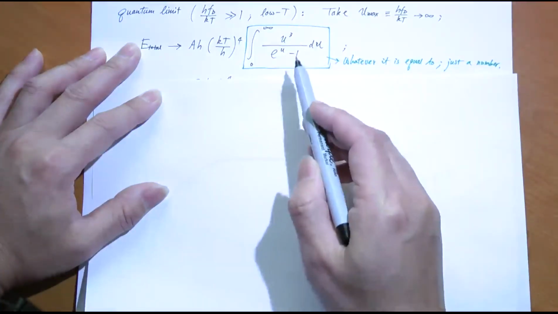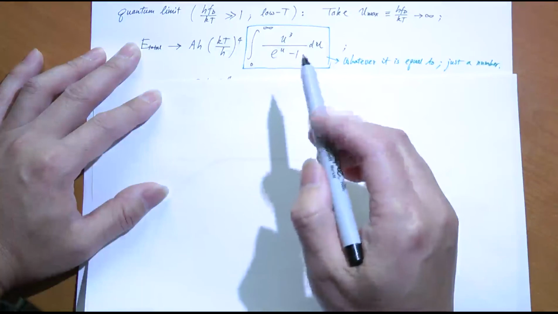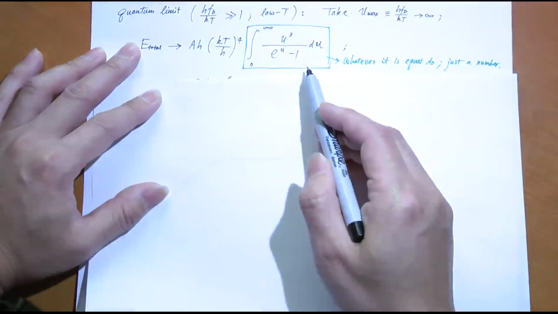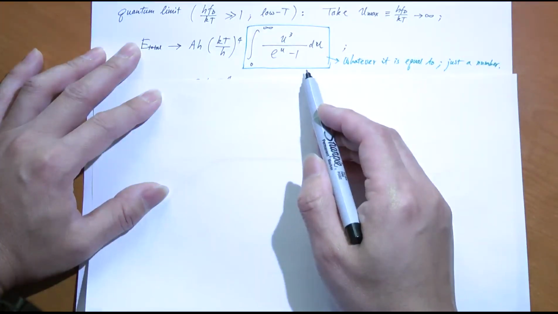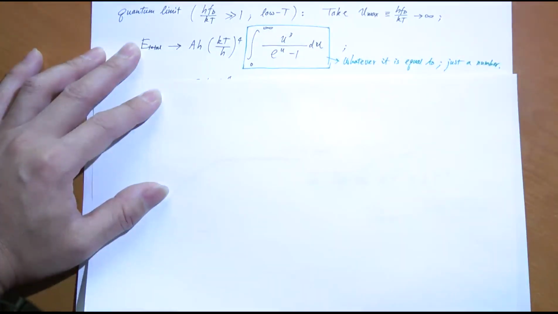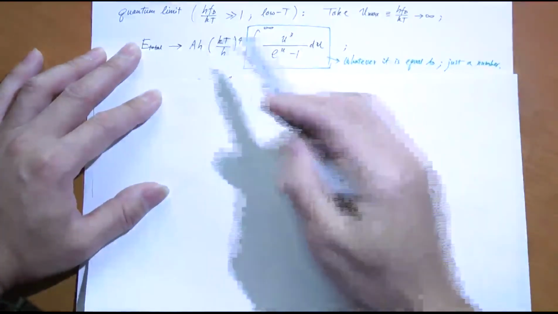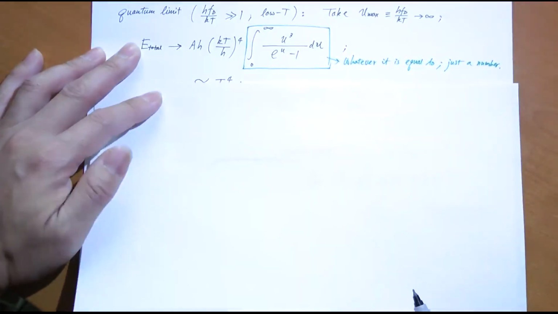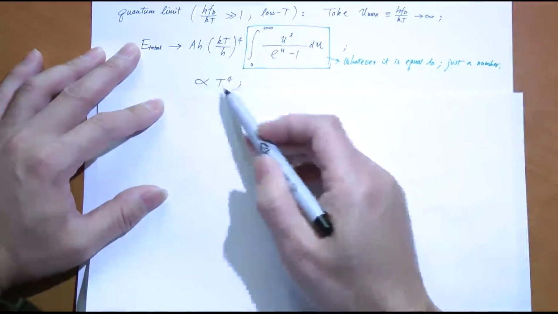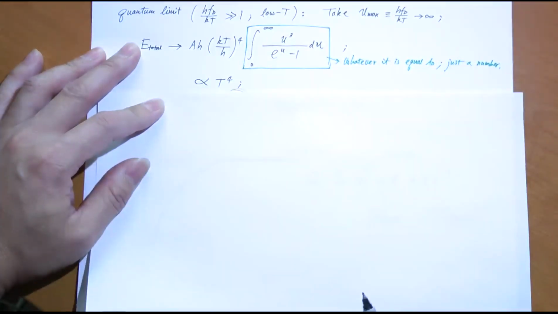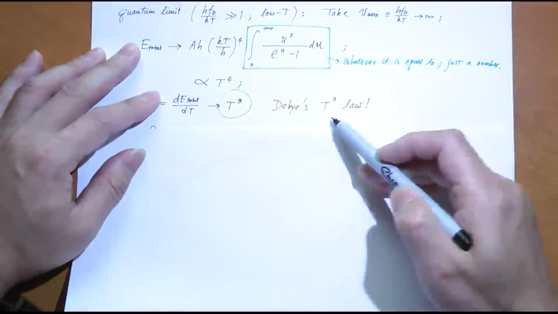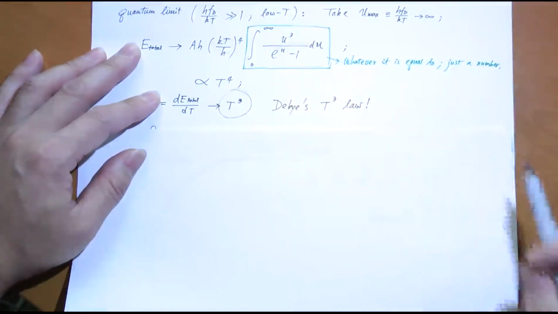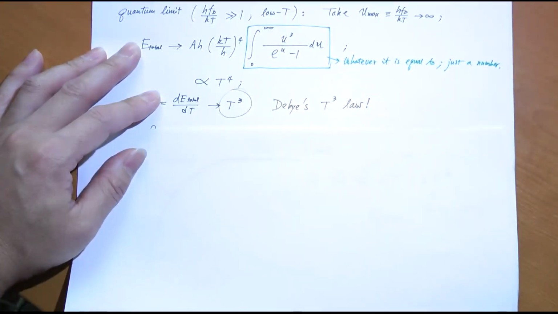See, that's the nice thing about making it dimensionless, because even if you cannot calculate the integral, after you make it dimensionless, all you're missing is just a dimensionless constant. You're not missing the important part, such as how it depends on T. So how does it depend on T? Well, it's a constant, which you combine with this. The temperature dependency is T to the power 4. See that? That's the total energy. After you take a derivative, you get CV. CV is T to the power 3. That is the famous Debye's T to the power 3 law, which is valid at low temperature. That is in good agreement with experiment.